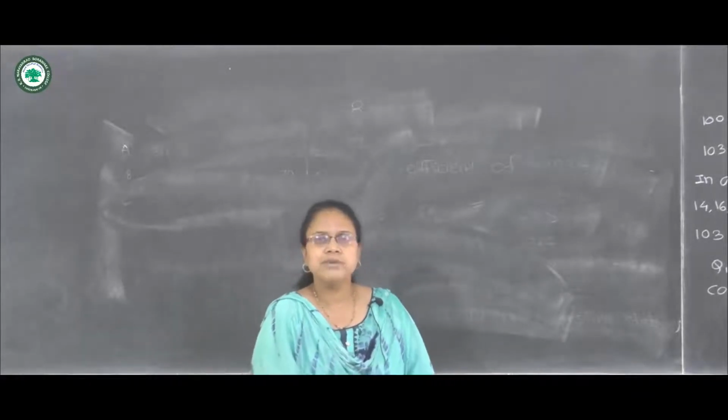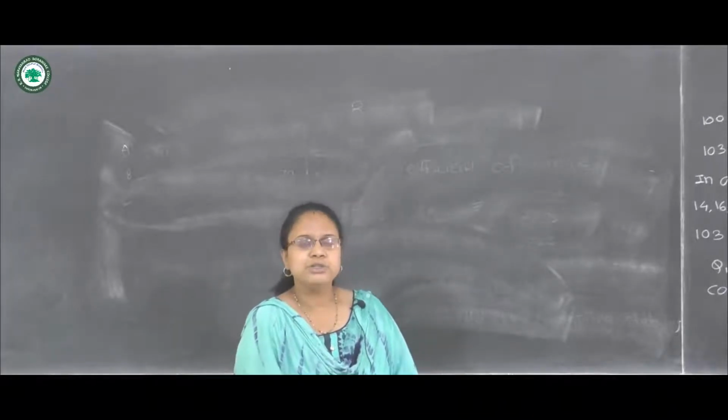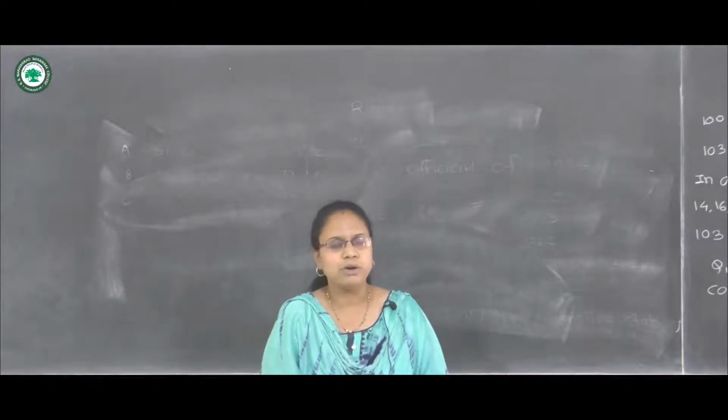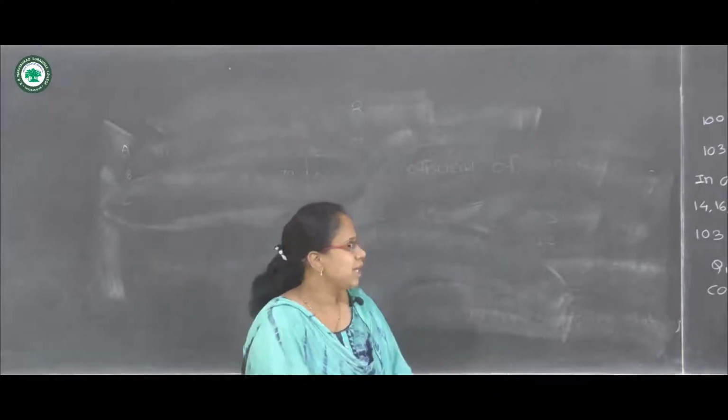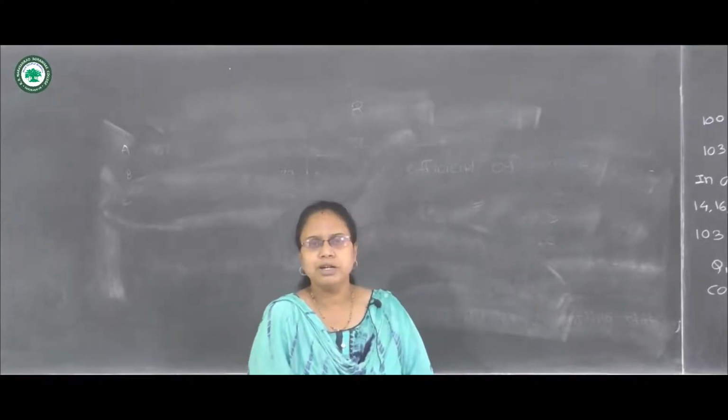A good measure of dispersion should be based on all observations, so it fails here. Range takes only extreme values for the calculation. So this is the demerit for range.